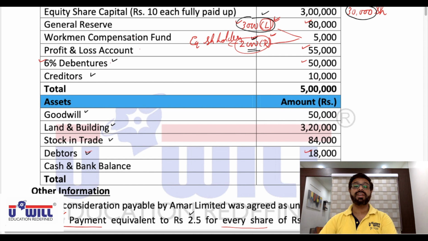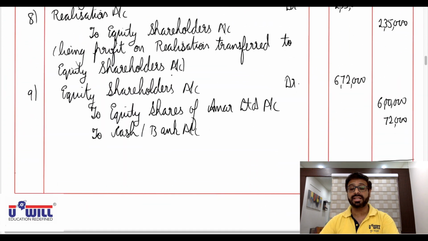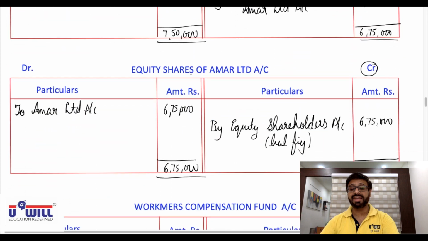So straight away we take up with the closing entries are done. Now we take up with purchase consideration. I repeat, everywhere pause the video, try the entry on your own, play the video, verify you got it correct or not. So purchase consideration we have calculated in the working note as 7,50,000.